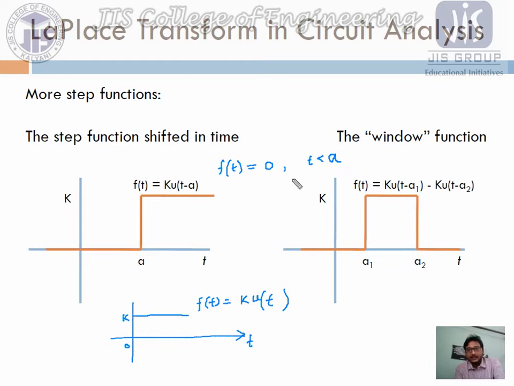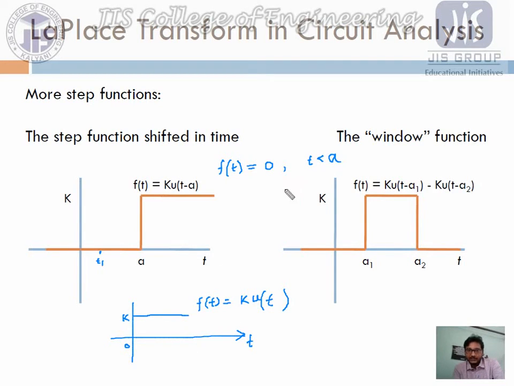It means at t equals 0 the function value is 0, at t equals t1, suppose t1 less than a, then also the function value is 0. So generally, can we write for the previous case that f of t equals k u of t, that means after 0 the value becomes k, for this previous case.